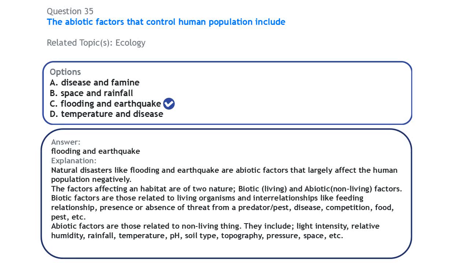Disease has to do with living organisms, right? There are living organisms that are causative organisms of disease. So disease cannot be an abiotic factor. Okay. And if you look at rainfall and space compared to flooding and earthquake, okay, the impact of flooding and earthquake is greater than that of space and rainfall. While you look at temperature and disease is a biotic factor. So we go with flooding and earthquake. So natural disasters like flooding and earthquake, they largely affect populations.